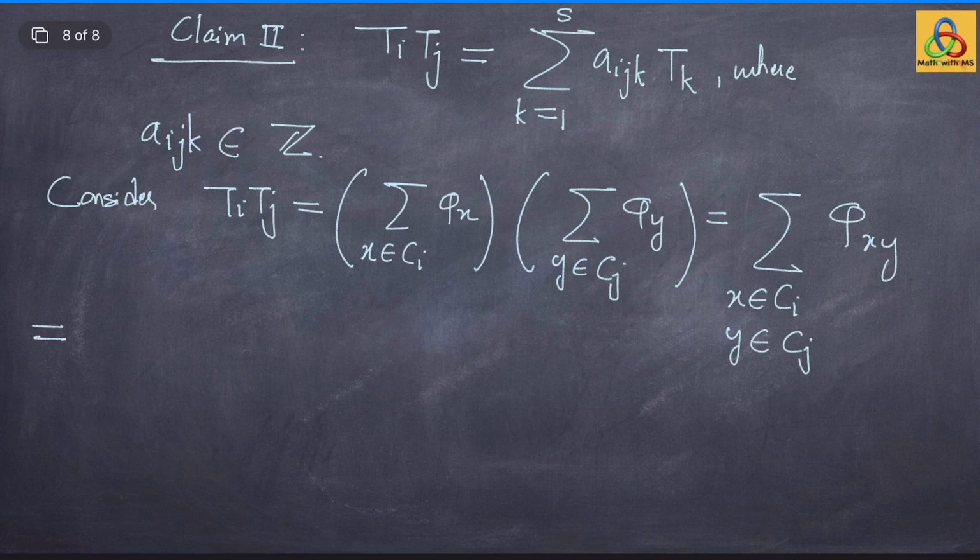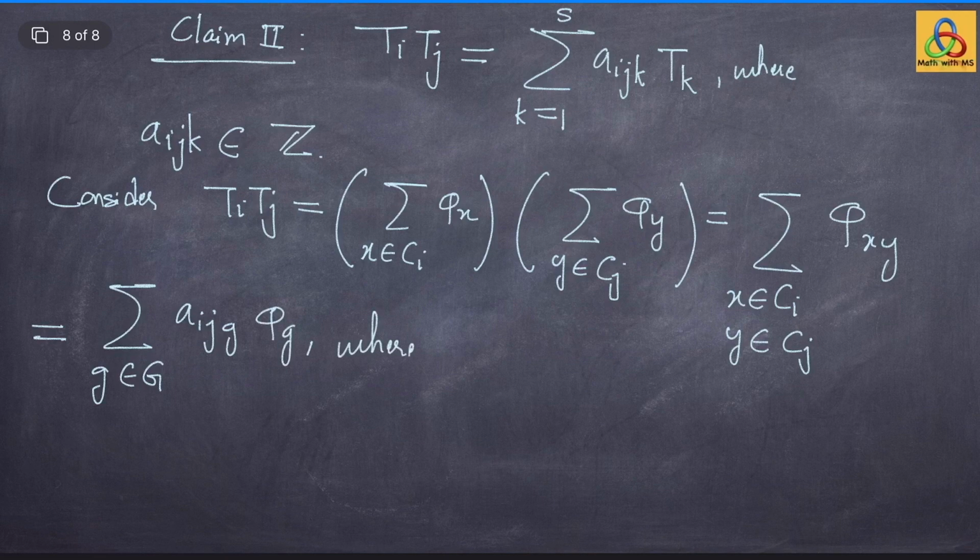For example, you may have x and x prime in Ci and y and y prime in Cj, such that x into y is the same as x prime into y prime as a group element. So, I want to club such terms together. When I club these terms together, that will give me some integer coefficients. Thus, we have summation Aij g, g in the group G, and phi sub g,